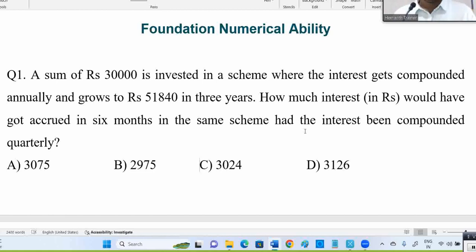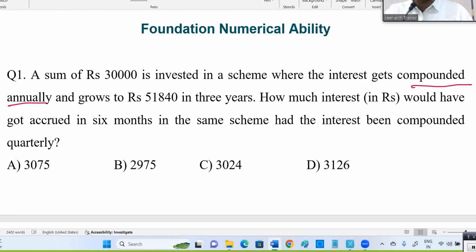First thing they mentioned is 30,000 becomes 51,840. What is the rate of interest, we have to identify from that. Then with that rate of interest, if we compound quarterly, it means interest is added to the principal every 3 months. If it is not given, it is annual, and every year they add interest to the principal.